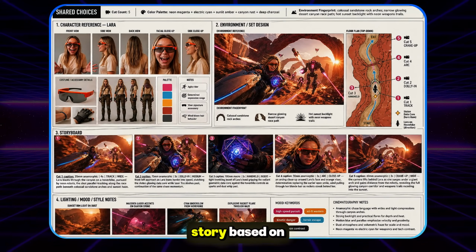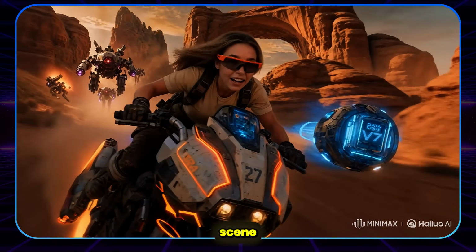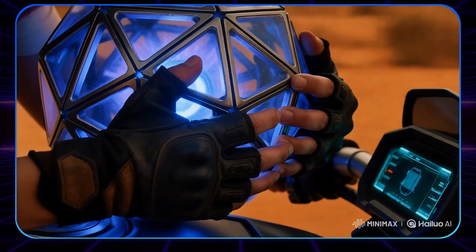How about a story based on character reference sheets? Take a look, we are going to create an action scene canyon chase based on GPT Image 2 reference sheet.